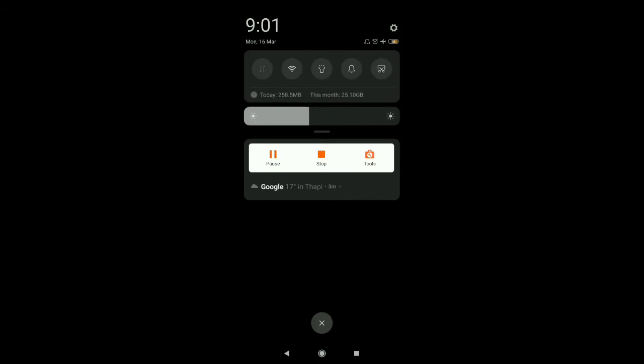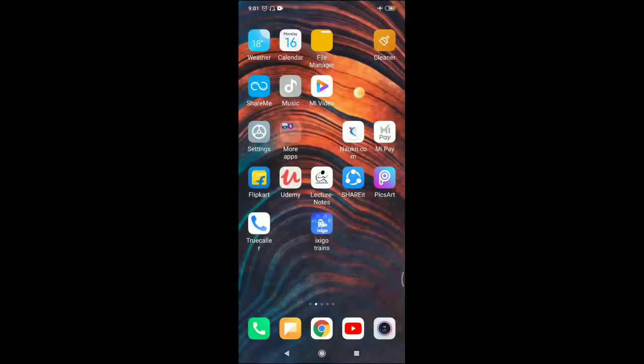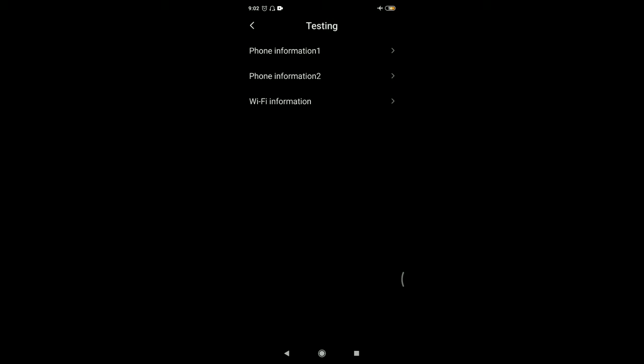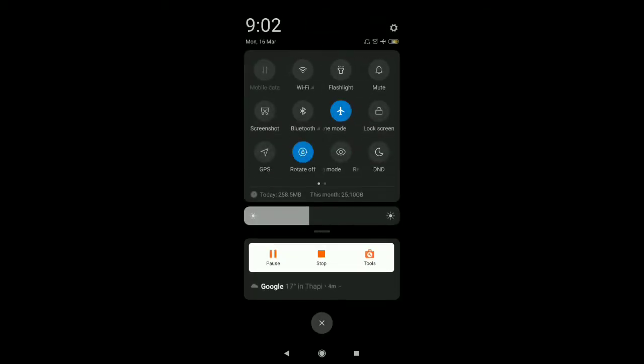And in today's video I am going to tell you how you can browse your data in aeroplane mode. So for it what we have to do, we just have to open our call bar and type *#*#4636#*#*. Before doing it, we just have to turn on our aeroplane mode.